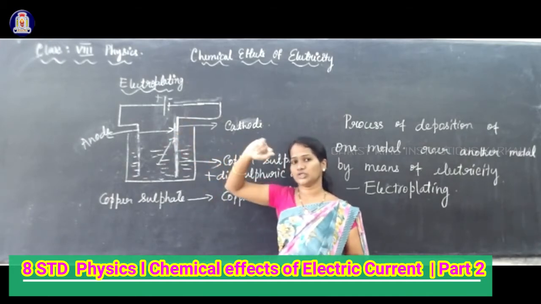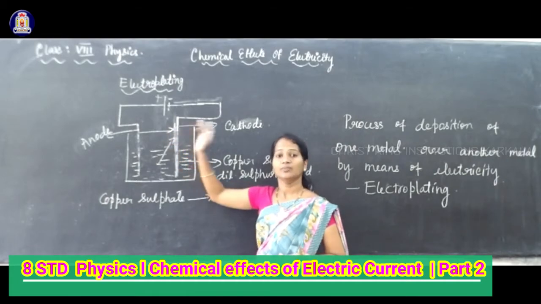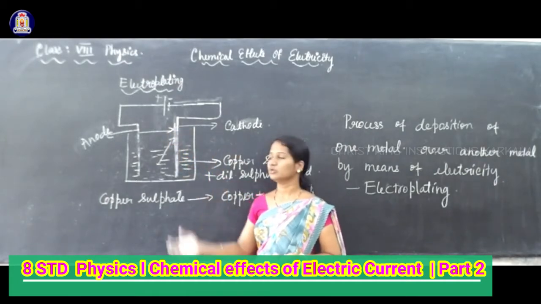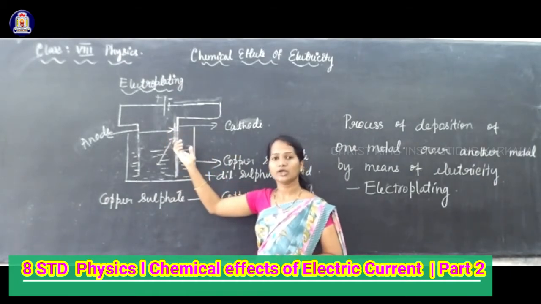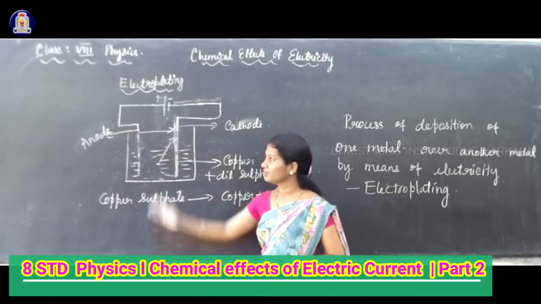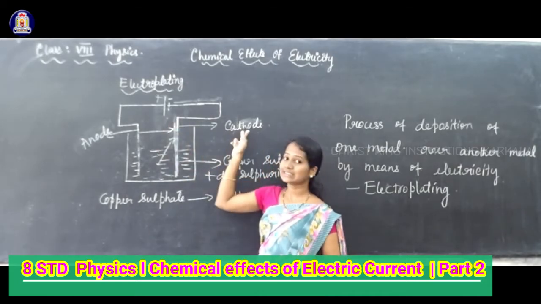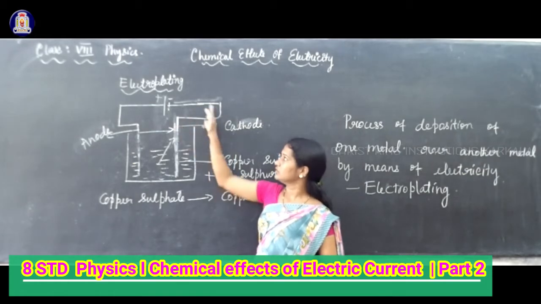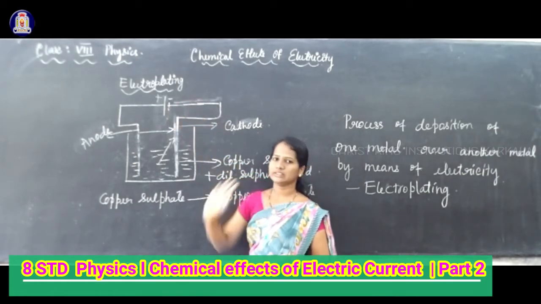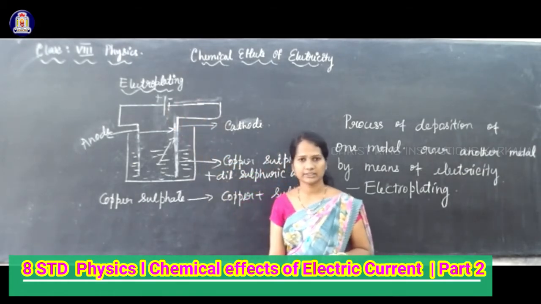Related to this, one question is given in your exercise. The electrode in which metal gets deposited is the electrode taken as cathode. Cathode means the one connected to the minus of the cell. Over that metal gets deposited.